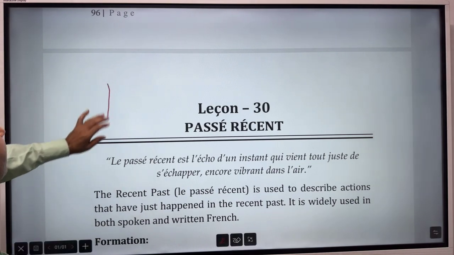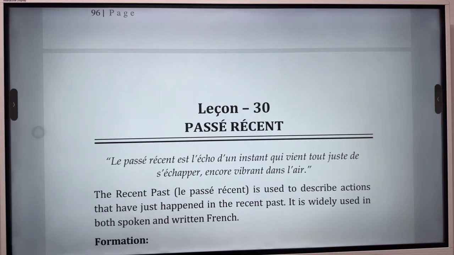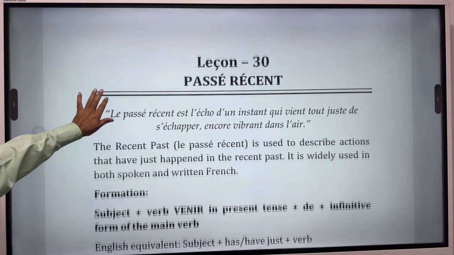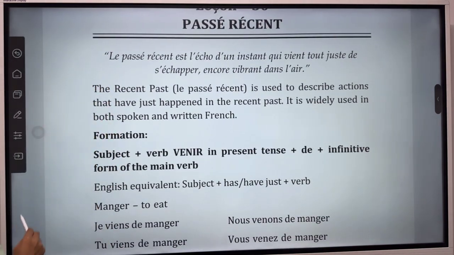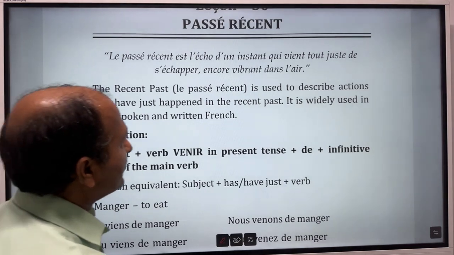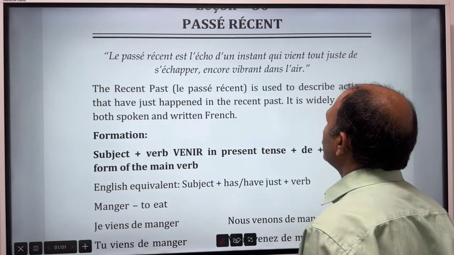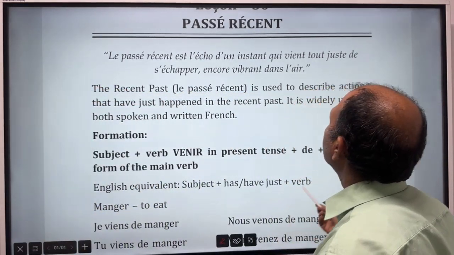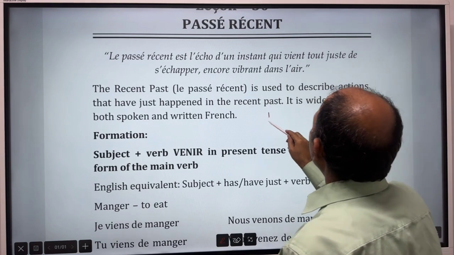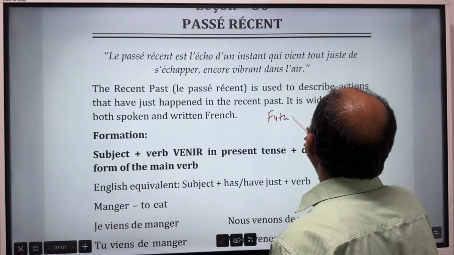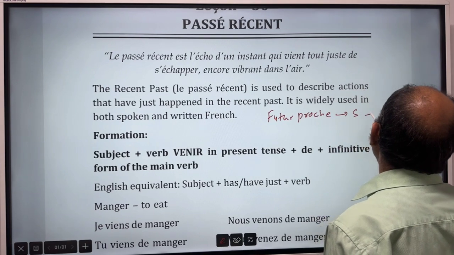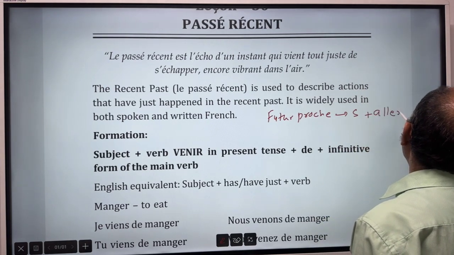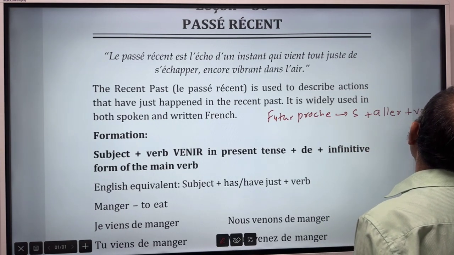Now we are going to study another tense that is called passé récent, recent past. The only difference in conjugation is that in case of future proche, you have seen that we use verb aller. When we talk about future proche, so here we use subject plus aller plus verb in infinitive form.